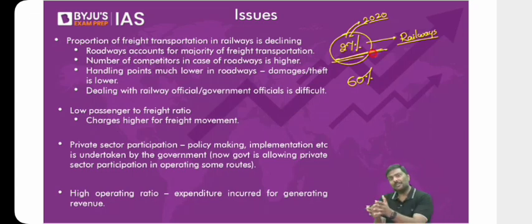And why has it shifted over a period of time to roadways? Let me explain this. Point number one. How many of you have transported anything through railways? You tell me, was it very easy or was it very difficult? Point number one, that is bureaucracy. You'll have to deal with government officials, railway officials.